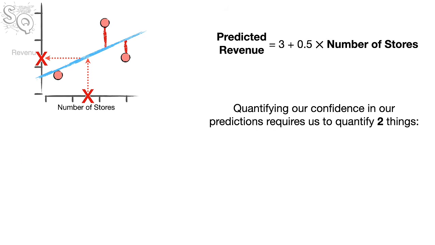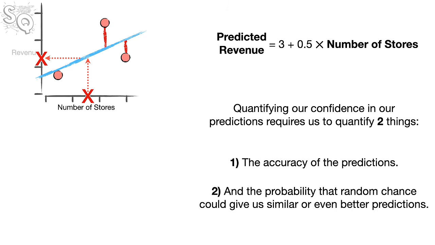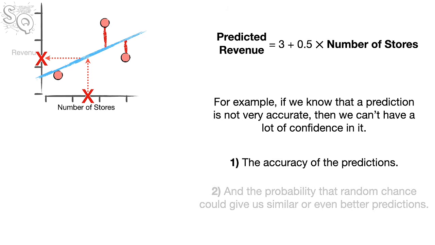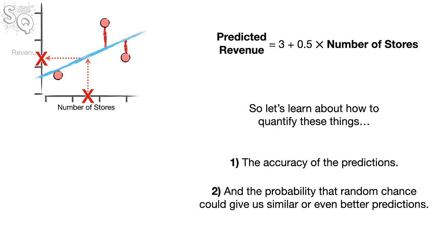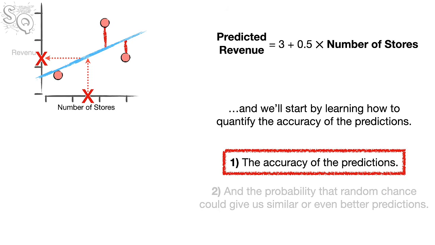Quantifying our confidence in our predictions requires us to quantify 2 things. 1, the accuracy of the predictions, and 2, the probability that random chance could give us similar or even better predictions. For example, if we know that a prediction is not very accurate, then we can't have a lot of confidence in it. Likewise, if random chance can give us similar predictions or even better predictions, then, again, we can't have a lot of confidence in the predictions we make. So let's learn about how to quantify these things. And we'll start by learning how to quantify the accuracy of the predictions.